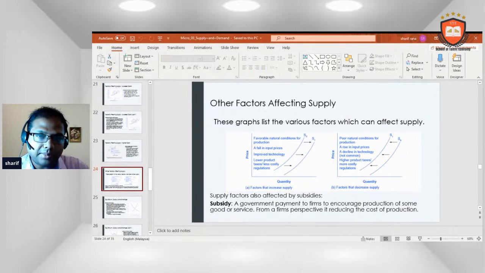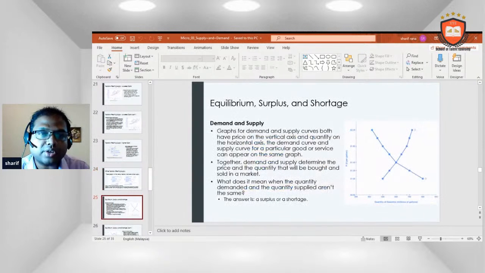A farm representative is reducing the cost of production. Demand and supply. The graphs for demand and supply curves both have price on the vertical axis and quantity on the horizontal axis. The demand curve and the supply curve for a particular good or service can appear on the same graph. Together, demand and supply determine the price and quantity that will be bought and sold in a market.